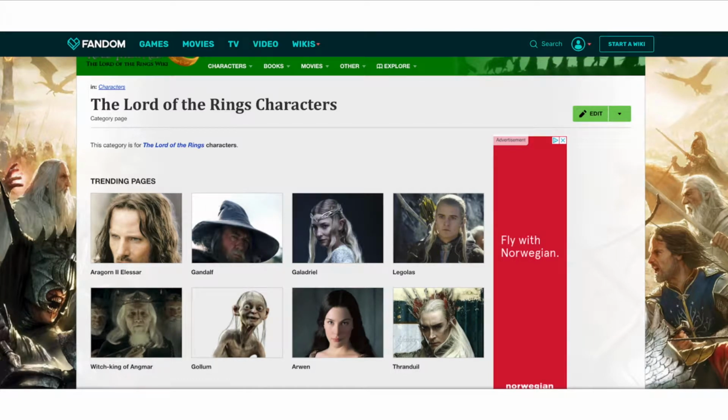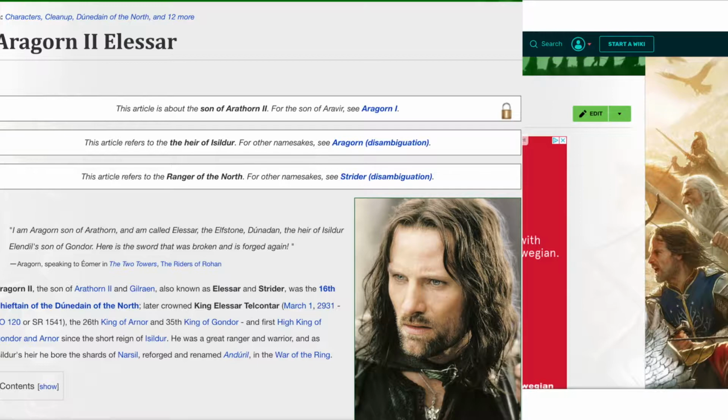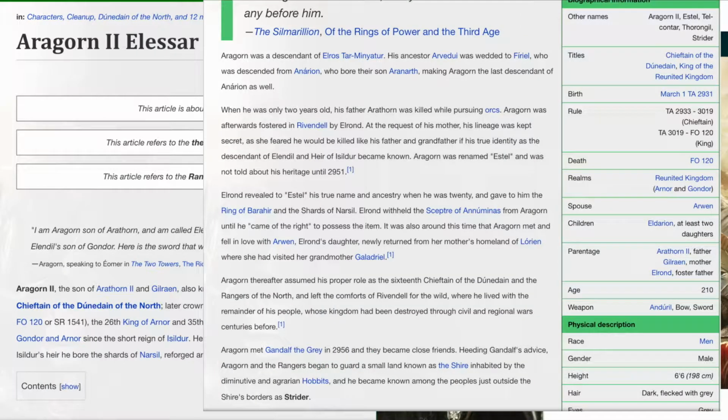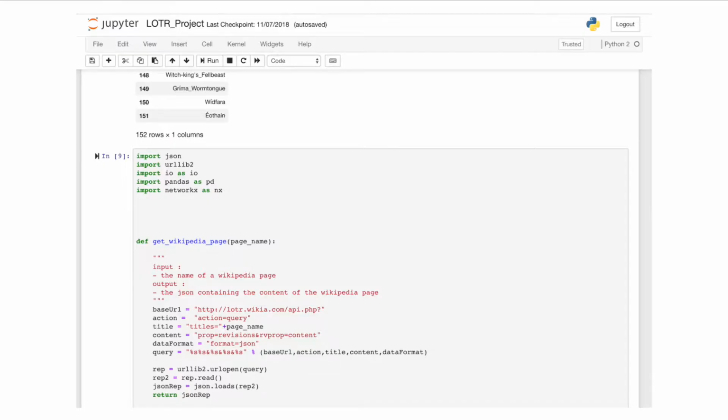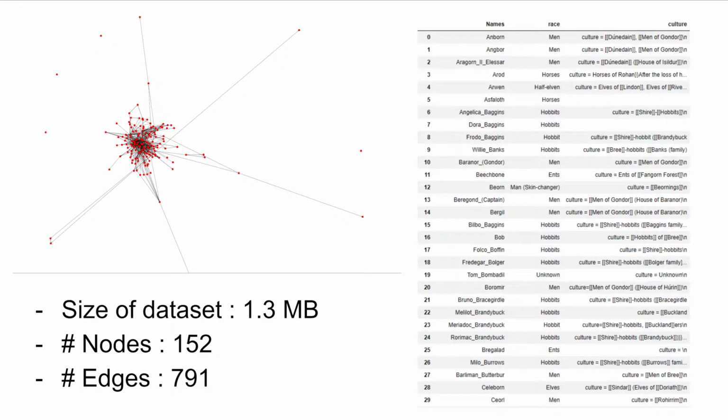In order to have all the information we needed, we used a wiki about Lord of the Rings created by its fans. There we extracted a list of characters present in the 3 movies. Then we downloaded all the wiki pages associated with this list of names, which provided us with enough material to work on. To help us work with all this data, we used Jupyter Notebook, Python and the Wiki API. As you can see, we obtained a graph with 152 nodes and 791 edges, which we will use to perform various calculations like analysis of the degree distribution.